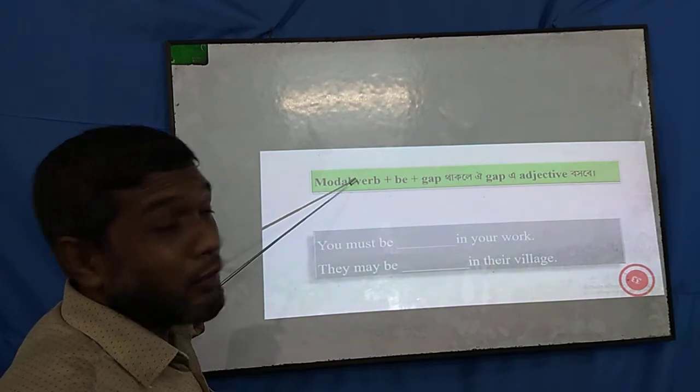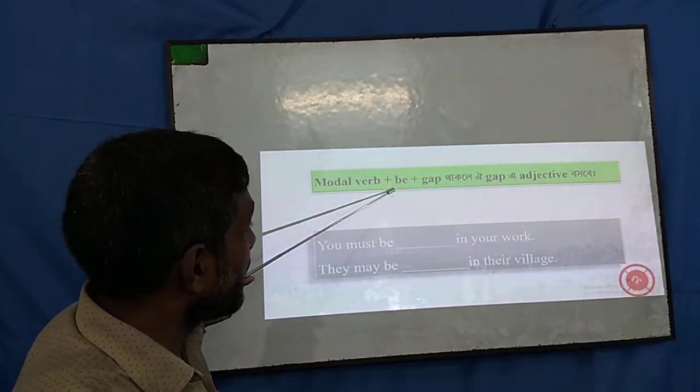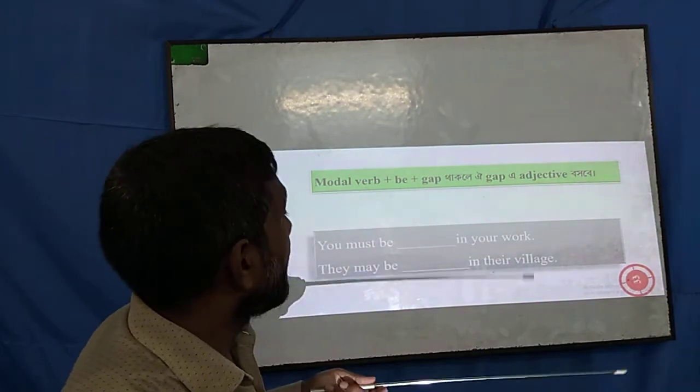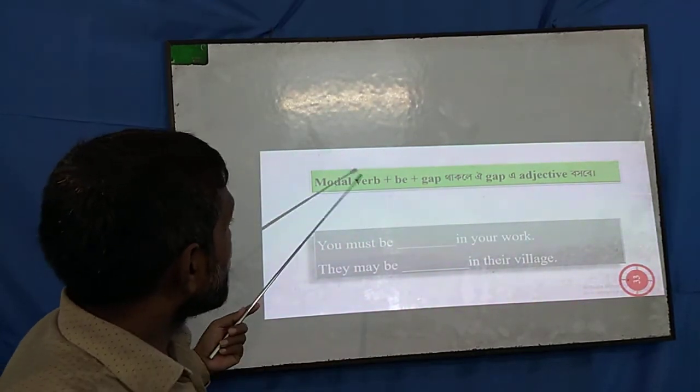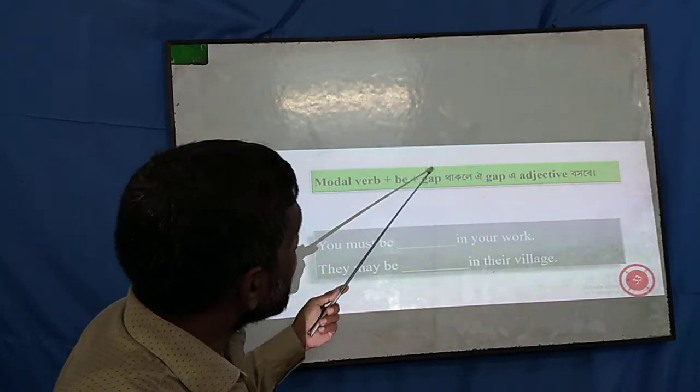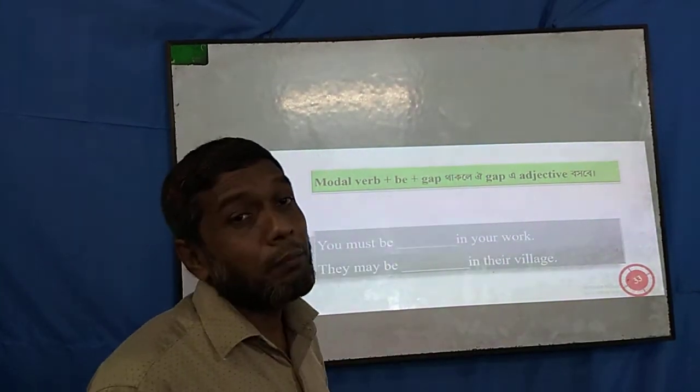You have enough knowledge of modal verbs: can, could, may, might, shall, should, have to, has to, had to, am to, is to, are to. These types of verbs are called modal verbs, you know. So after a modal verb, if it is be and then there is a gap, an adjective will sit in that gap.